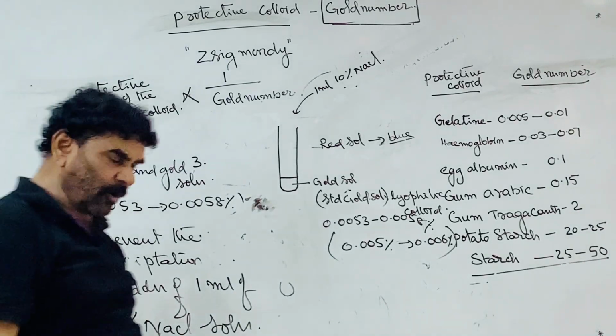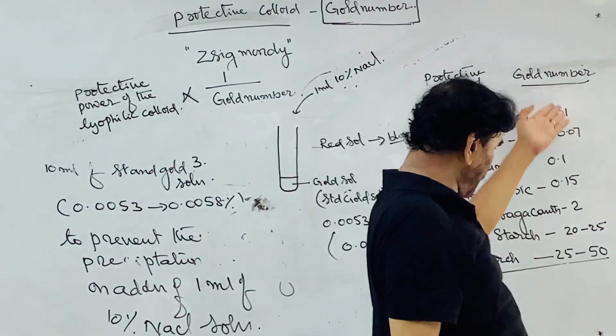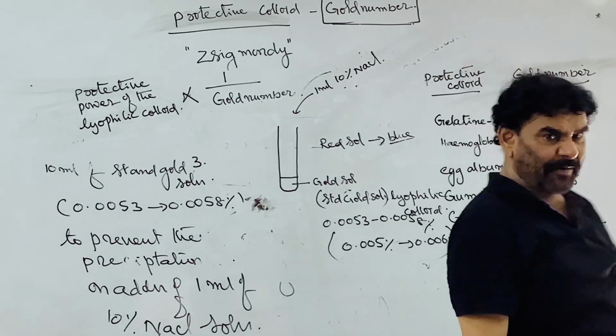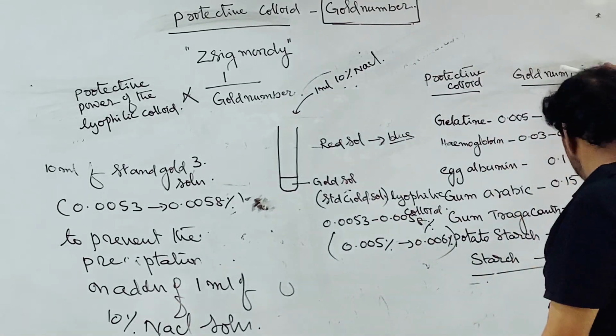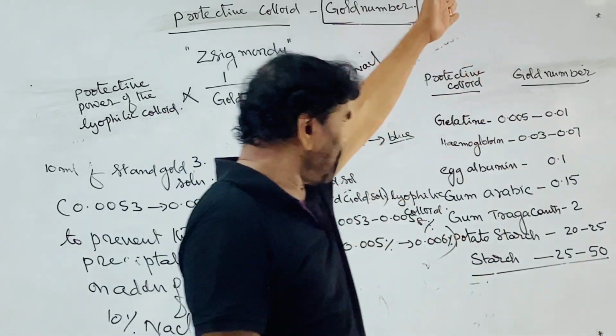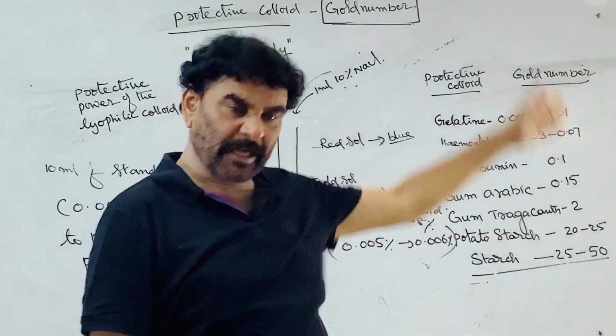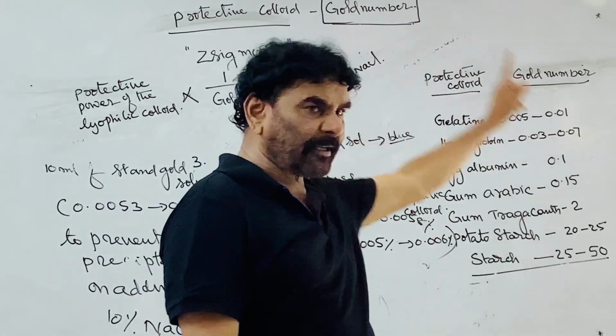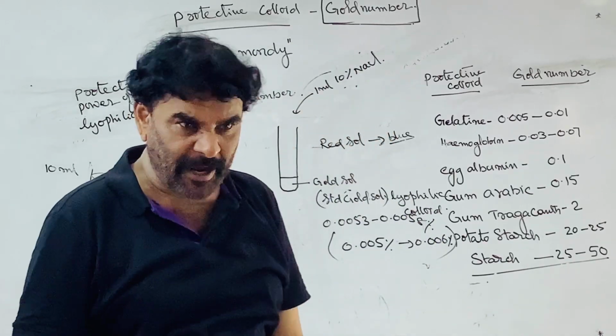Down the list, the gold number is increasing and the protecting power is decreasing. The best protecting lyophilic colloid in the given list is gelatin.